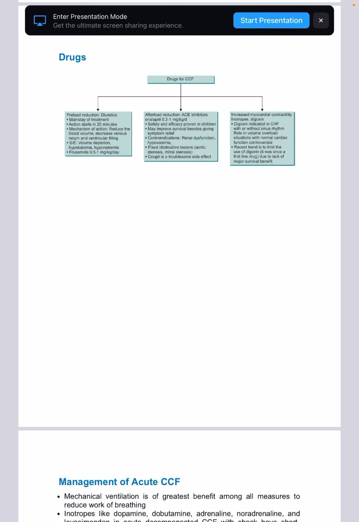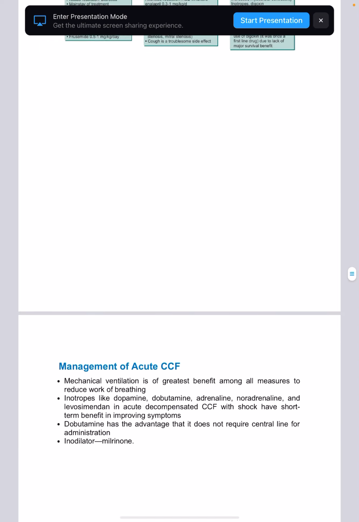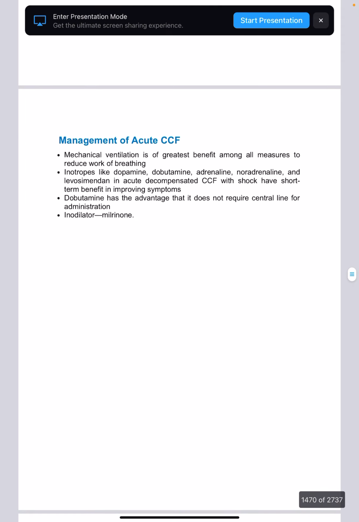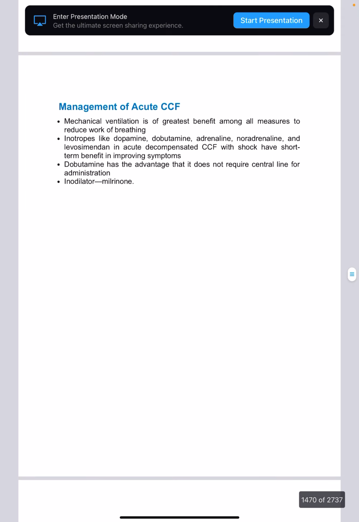For preload, you'll give diuretics. For afterload, you'll give ACE inhibitors. And for myocardial contractility, you'll give digoxin and inotropes. In management of acute CCF, you'll give mechanical ventilation.